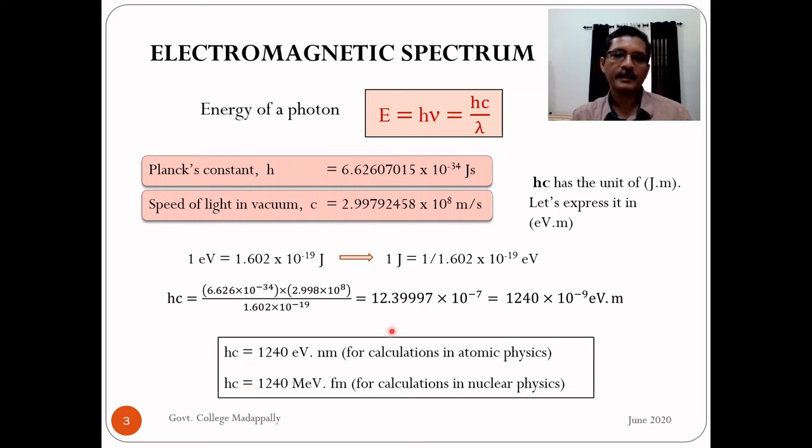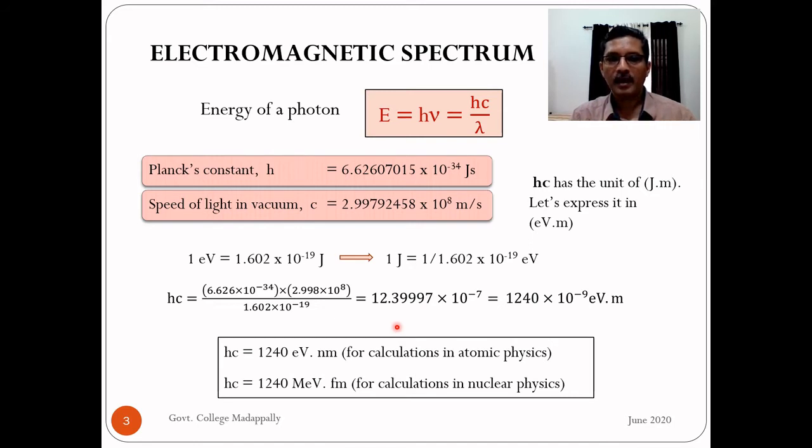So hc we can express in two units, that means two multiples of electron volt. You can use 1240 electron volt nanometer in atomic physics calculations, or 1240 mega electron volt femtometer in both nuclear physics and particle physics calculations.